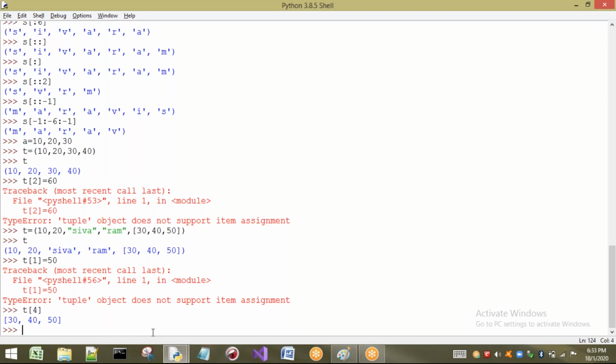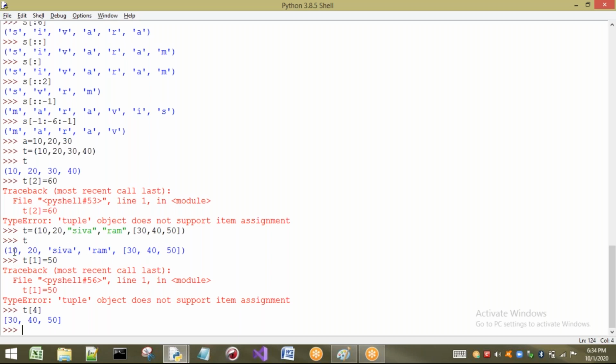Now the point is, is your list mutable or immutable? Your list can be modified. That means if I select a list in a tuple, I can modify that, no problem. Once again I am repeating, if I select a list inside a tuple, so this is a list inside a tuple. So can the list be modified? Yes, the list can be modified, but the tuple cannot be modified.